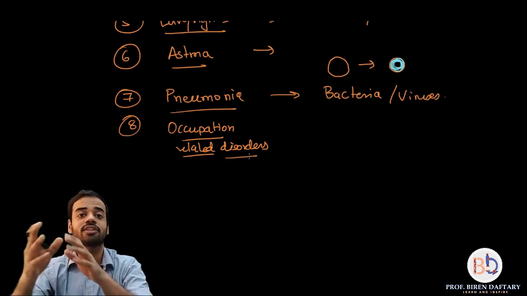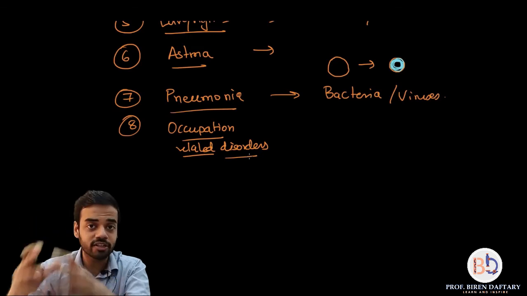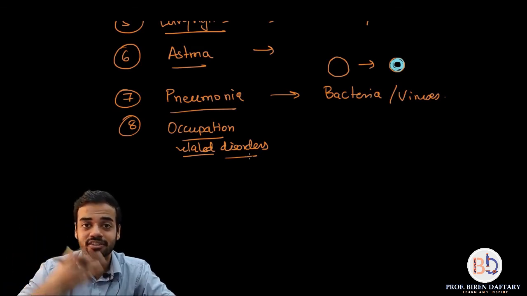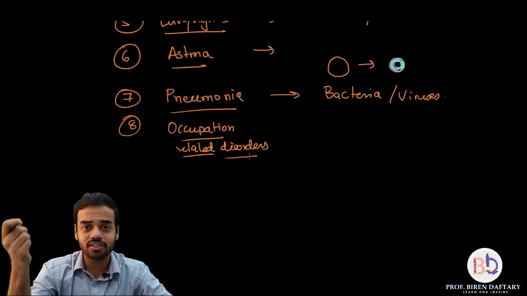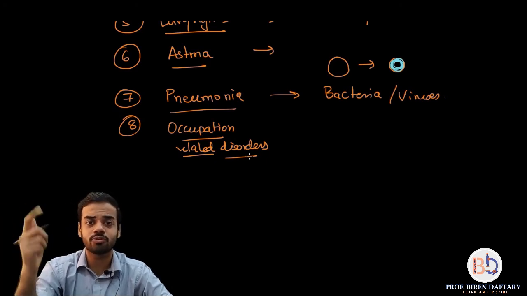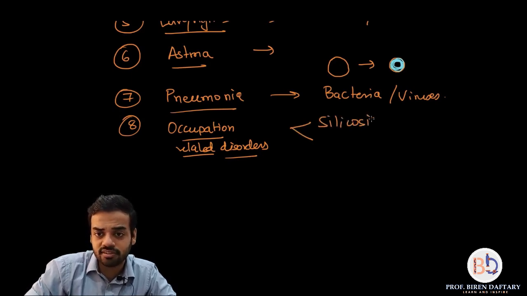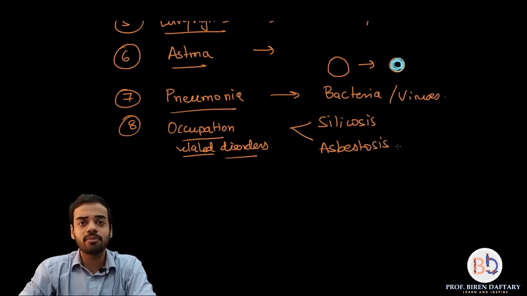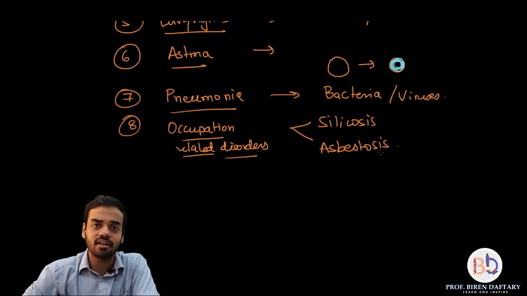For example, people working in such situations should always use protective masks and other protective equipment so that these things do not enter their respiratory system. Is this clear? This is basically caused by the substances present in air, like silica and asbestos. Silicosis is caused due to silica inhalation. Asbestosis is caused due to asbestos inhalation. So I'll write this down: two types, silicosis and asbestosis. Again, inflammation is there, so I am adding that "-osis" at the end. Is this clear?